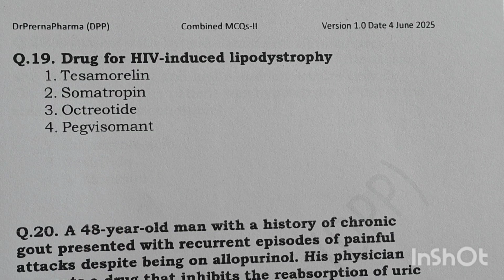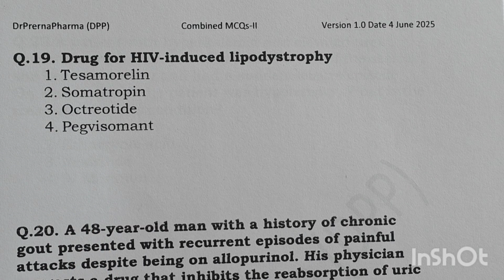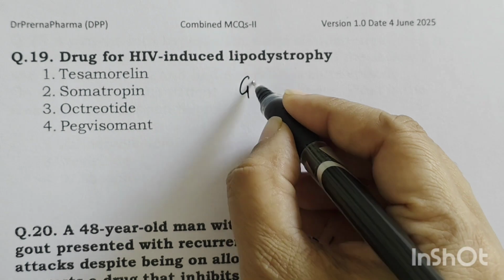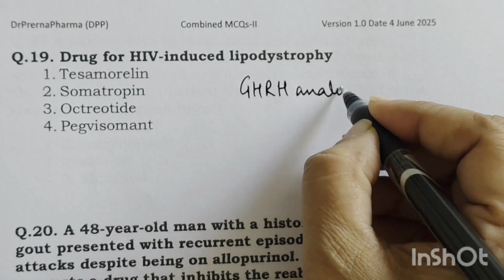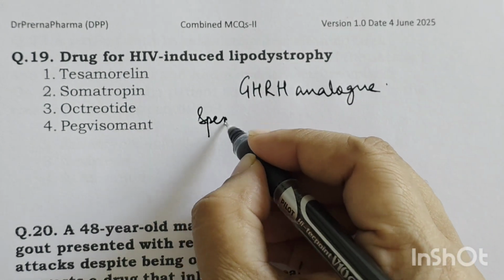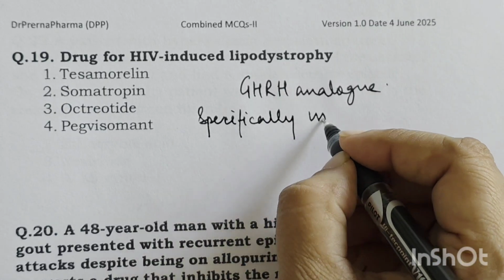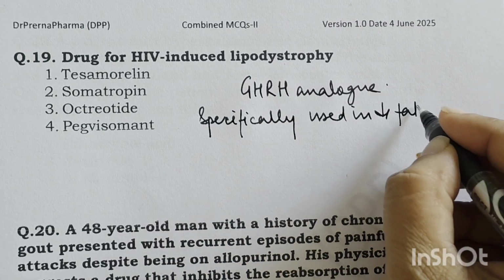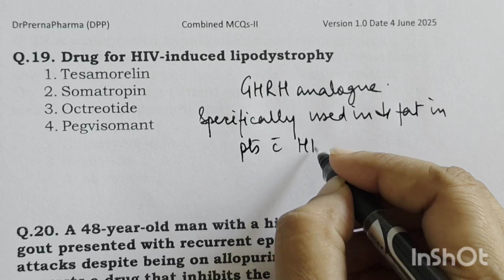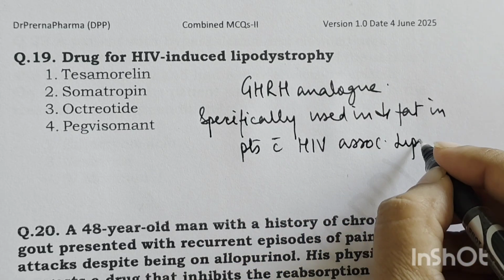Drug used for HIV-induced lipodystrophy. So what is the drug used in HIV-induced lipodystrophy? What are the options given here? Tesamorelin, somatropin, octreotide and pegvisomant. Now, somatropin, octreotide and pegvisomant are growth hormone inhibitors or antagonists. What is the drug? Tesamorelin. Tesamorelin is a synthetic growth hormone releasing hormone analog, right? Now, this is specifically used in reducing abdominal fat in patients with HIV associated lipodystrophy.